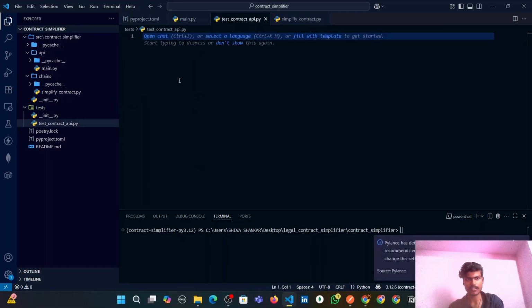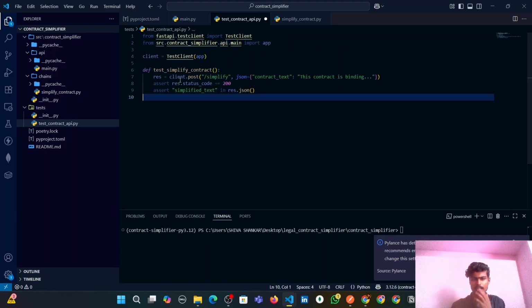So let's create this test_contract_api.py. To save time, I'm pasting the code here, guys. This is a small snippet, and before explaining what this actually is, just let me run this test and I will let you know what is happening under the hood. poetry run pytest -v.